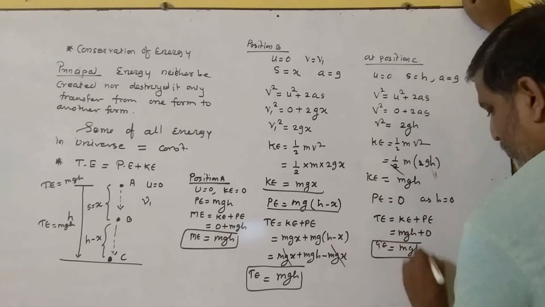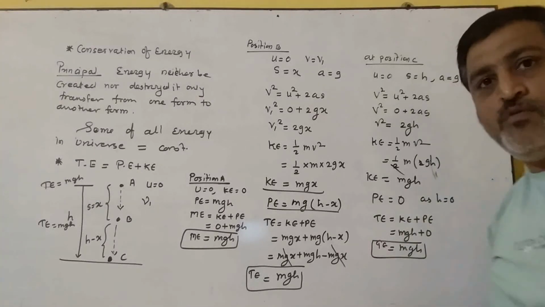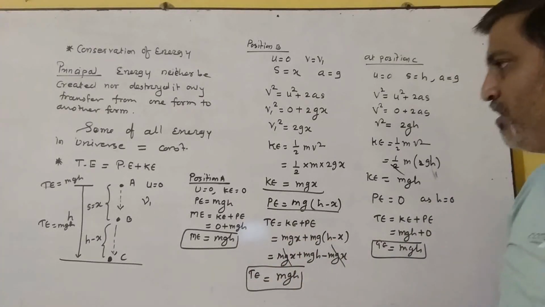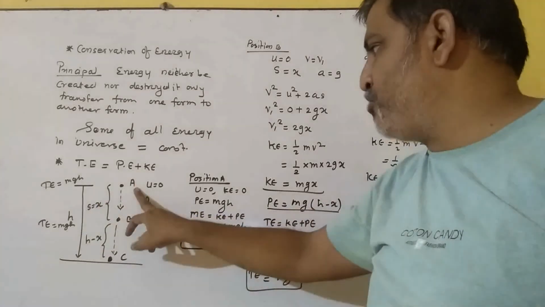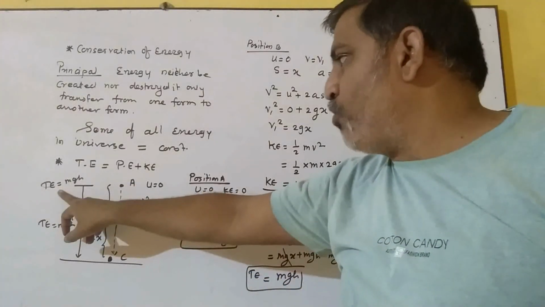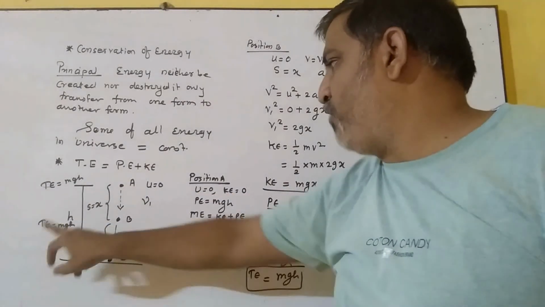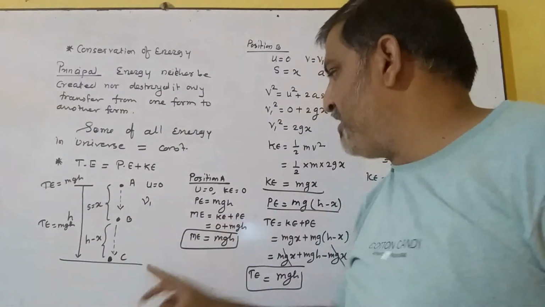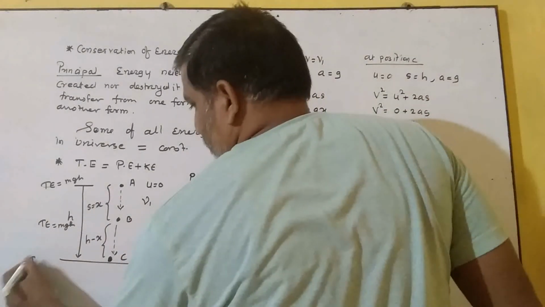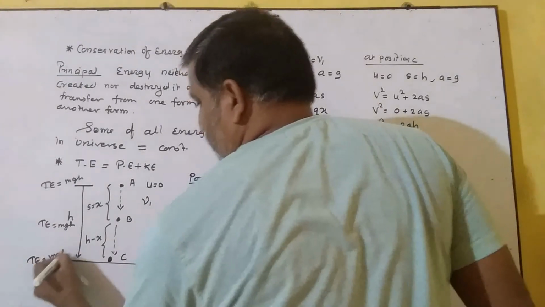So at these three different positions we found the energy possessed by the body, and at every stage, at position A we find that total energy is mgh, at B total energy is mgh, and at C again total energy is mgh.